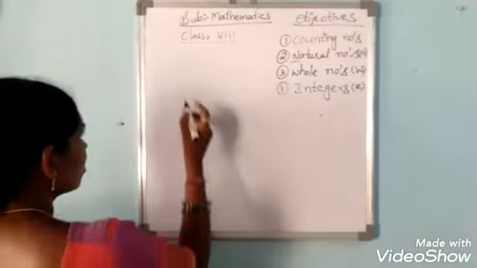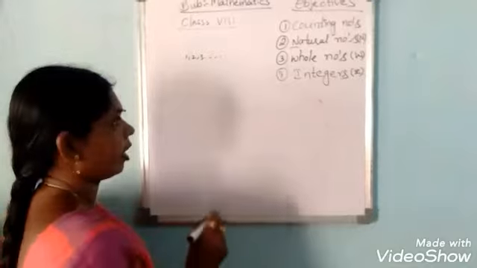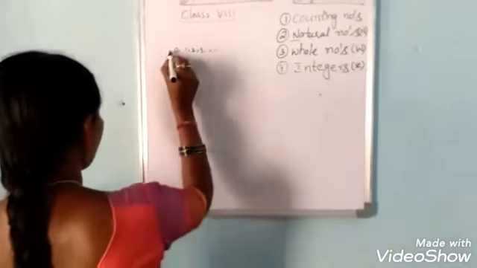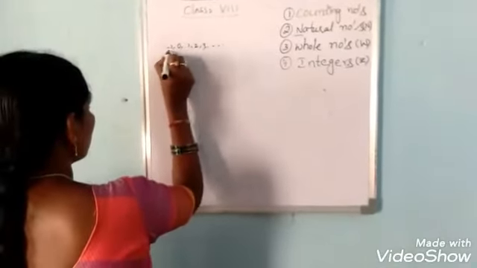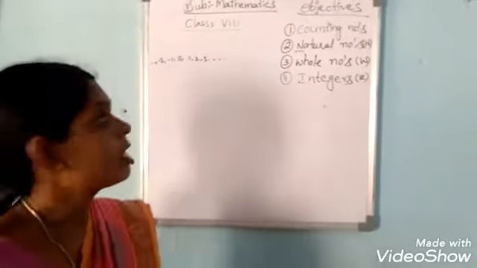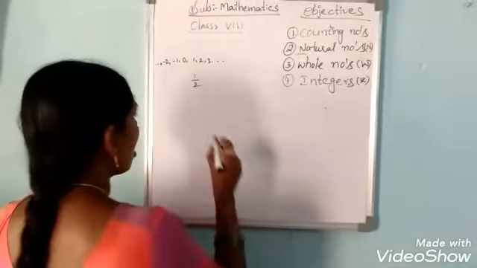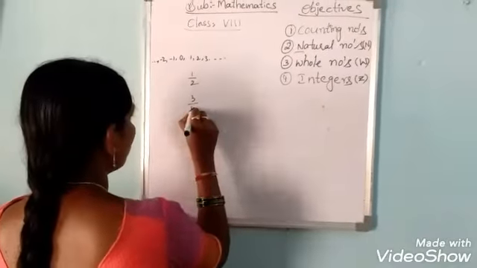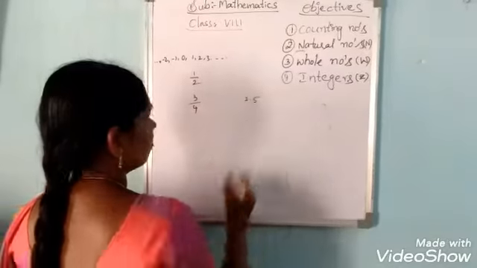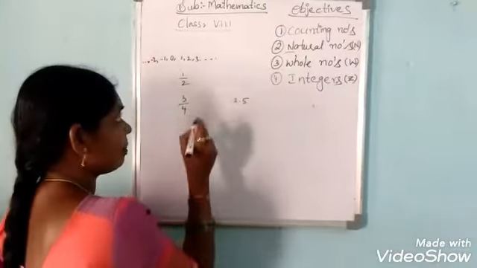Now, natural numbers are 1, 2, 3. Next, together with 0 they are called whole numbers, and all the positive numbers and all the negative numbers are called integers. Then what about 1/2, 3/4 and 2.5? We already learned these in the previous class.